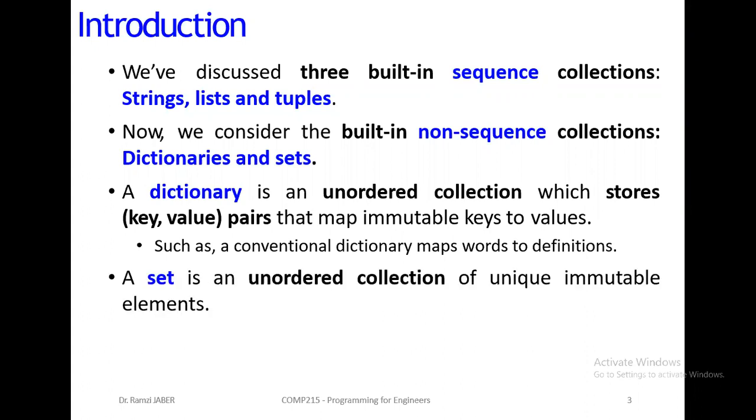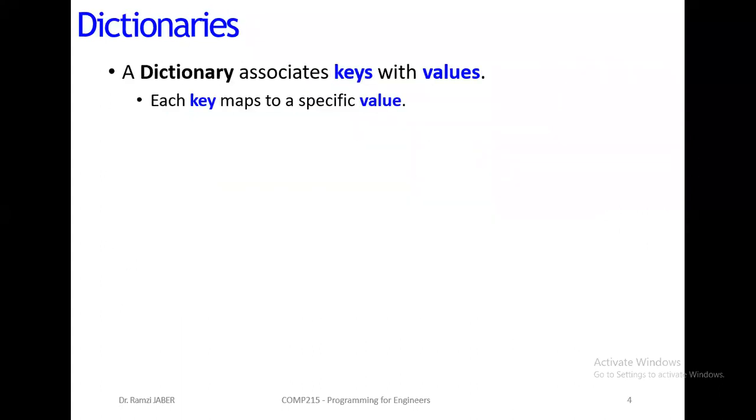Now, a set is also a collection of unique immutable elements. So a set only has elements, but fixed elements. We cannot change its elements. Okay, so let's start.